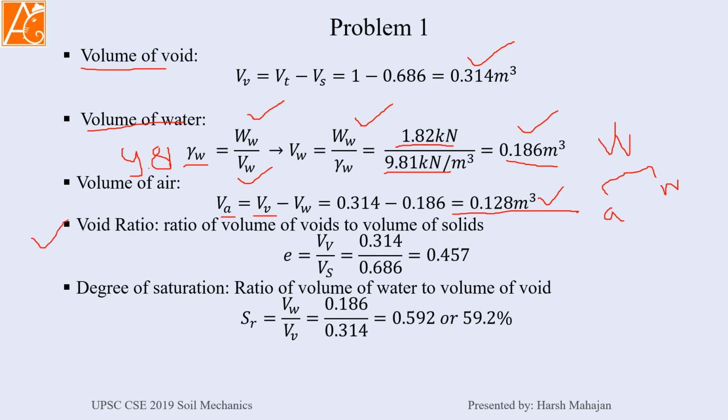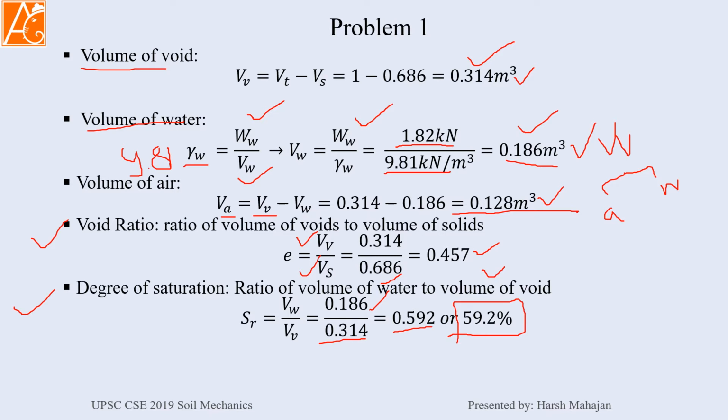Now void ratio. By definition, void ratio is the ratio of volume of voids to volume of solids. Now we know the volume of solids and we know the volume of void, so from here you can easily calculate the void ratio. Then degree of saturation, by definition, is the ratio of volume of water to volume of void. So we know the volume of water 0.186, and we know that volume of void is 0.314. So 0.592 means 59.2% is our degree of saturation. So this is all about this question.